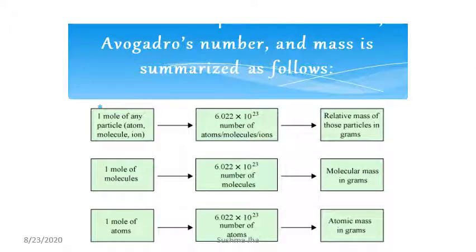Now, Avogadro's number can be summarized as follows. One mole of any particle, that is atom, ion or molecule, is equal to 6.022 into 10 raised to 23 atoms, molecules or ions, and is also equal to the relative mass of those particles in grams. Like, 1 mole of molecules is equal to 6.022 into 10 raised to 23 molecules, equal to the molecular mass in grams. Similarly, 1 mole of atoms is equal to 6.022 into 10 raised to 23 atoms, and it is also equal to the atomic mass in grams.